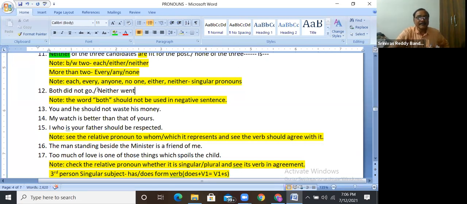Neither means neither A nor B, so not is already there in neither. And did plus go becomes went. So the answer is neither went. The rule is that the word both should not be used in a negative sentence.